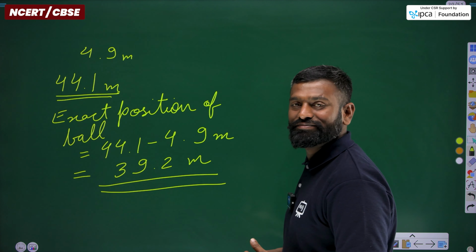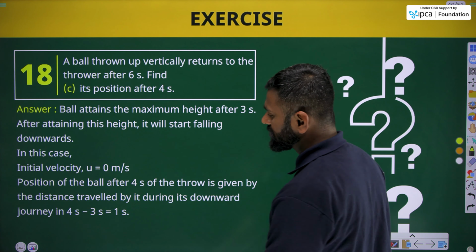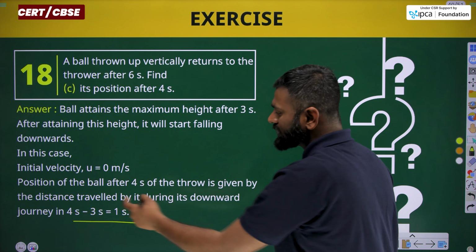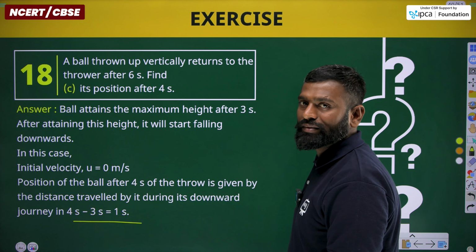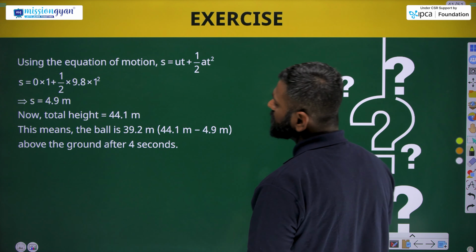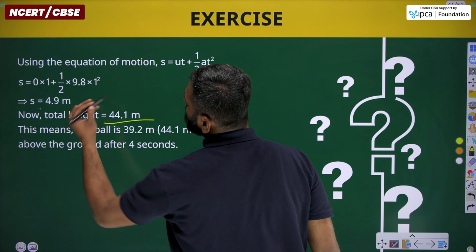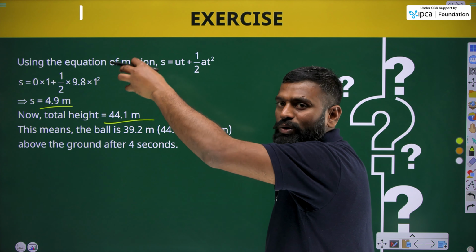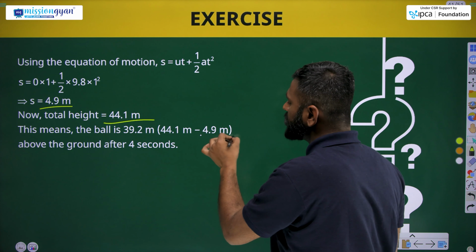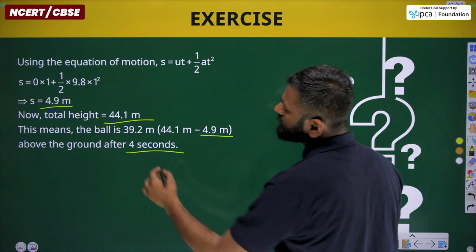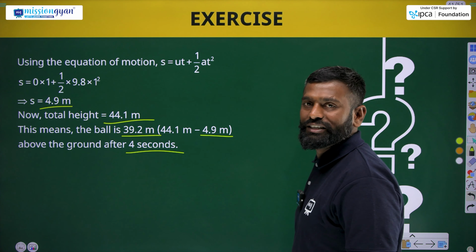Let's check the answer. We know the time taken is 1 second. We have the total height 44.1. We find the distance covered by the ball from its maximum height, that was 4.9 meter. Further solving, after 4 seconds, we get the value 39.2 meter.